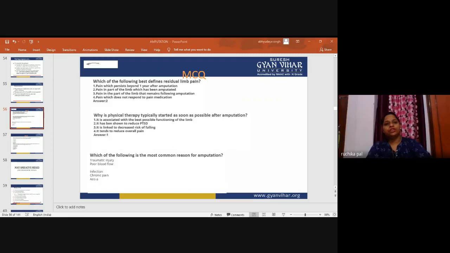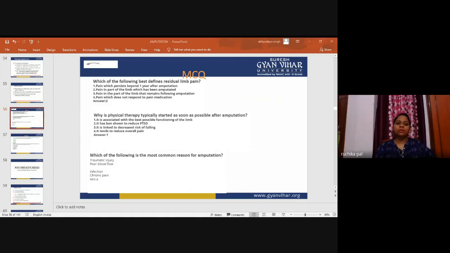This is the post amputation pain. It is a term that includes residual limb or stump pain, phantom limb pain, and also phantom limb sensation.